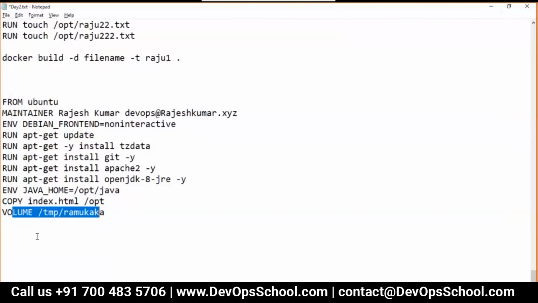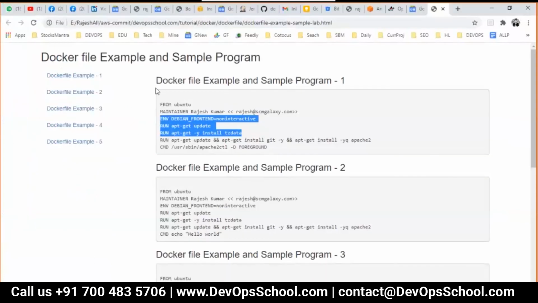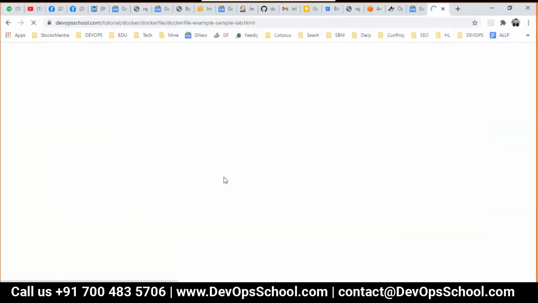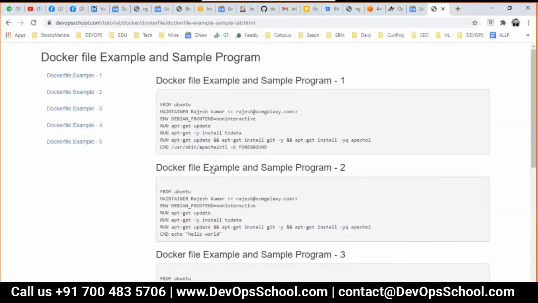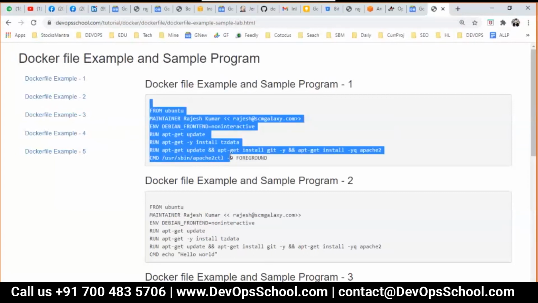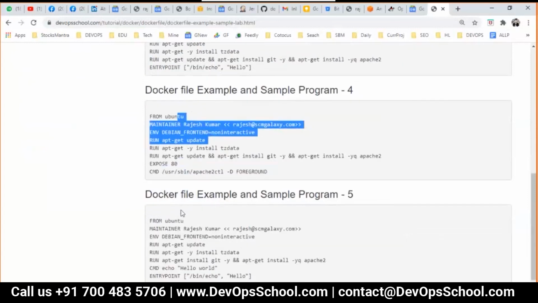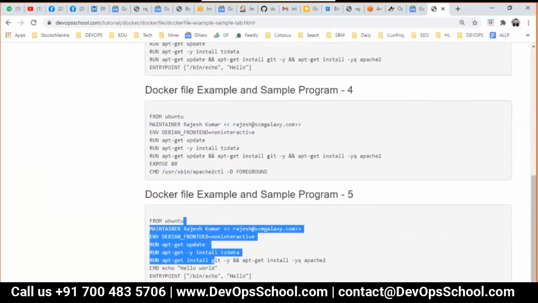Okay, so guys, now I am going to give you one URL which has multiple Dockerfiles. In these Dockerfiles, I am not teaching you one thing which I am holding for tomorrow, and that is CMD. So see here, this is one Dockerfile, one Dockerfile, one Dockerfile.